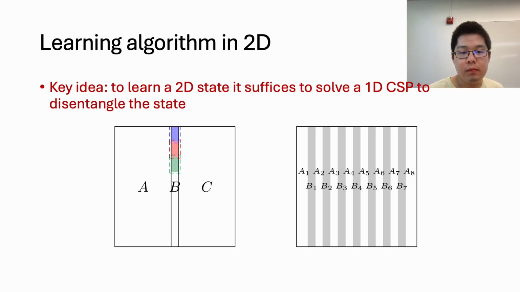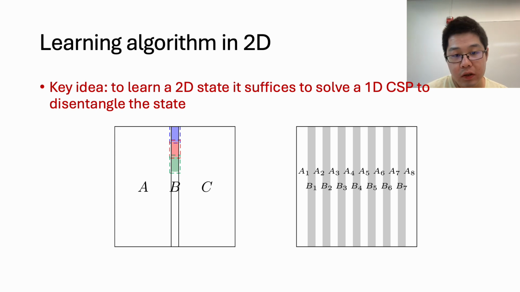But since these small systems are arranged in the 1D fashion, we can solve a constraint satisfaction problem to choose one local inversion for each small region such that they are consistent, meaning that overlapping local inversions will share the same gates where they overlap. And in this way, we can directly merge all of those local inversions into a shallow circuit that disentangles the entire region B.